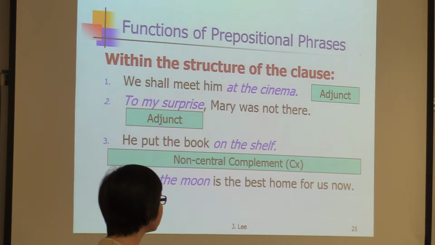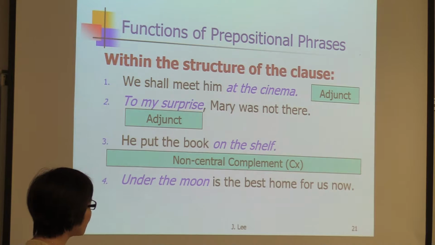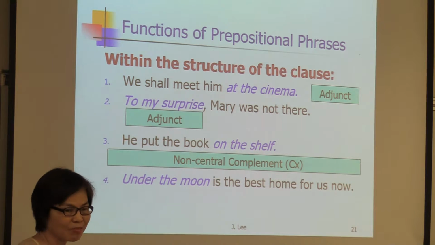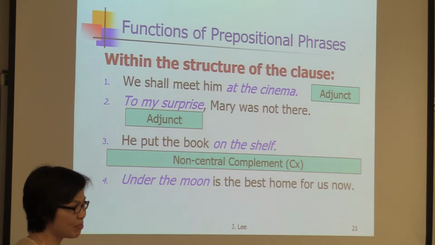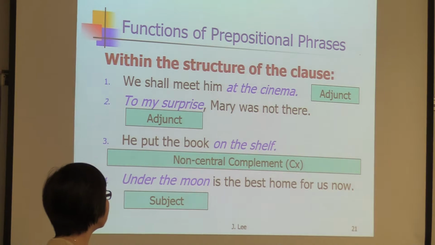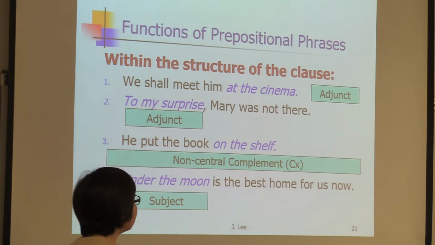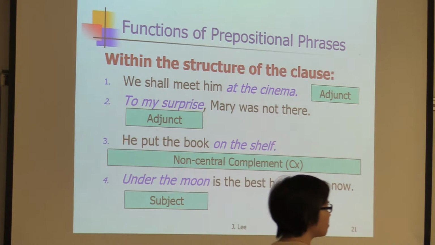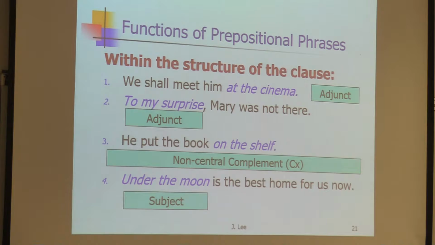And number 4, under the moon is the best home for us now. Subject. Yeah, a prepositional phrase can be a subject. Why is it non-central?